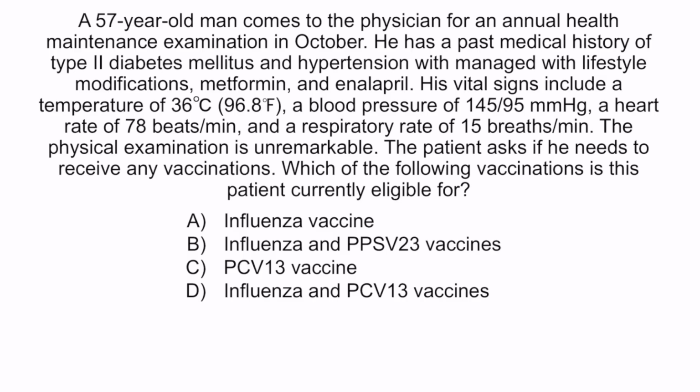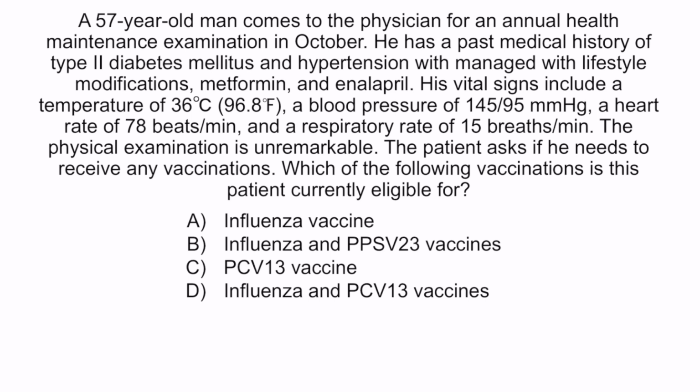A 57-year-old man comes to the physician for an annual health maintenance examination in October. He has a past medical history of type 2 diabetes mellitus and hypertension with managed lifestyle modifications, metformin and enalapril. His vital signs include a temperature of 36 degrees Celsius, blood pressure of 145/95, heart rate of 78, and respiratory rate of 15. The physical examination is unremarkable. The patient asks if he needs to receive any vaccinations. Which of the following vaccinations is the patient currently eligible for?